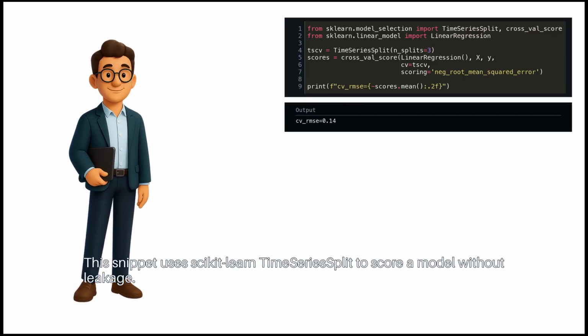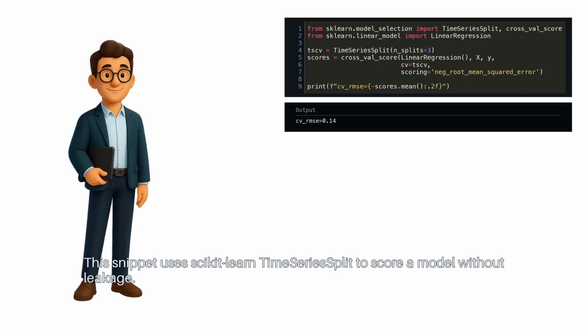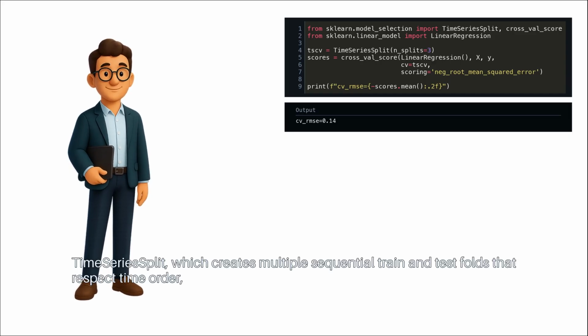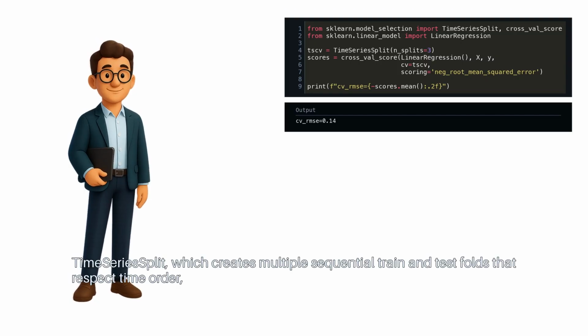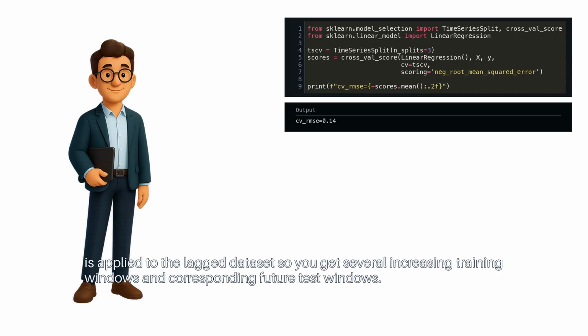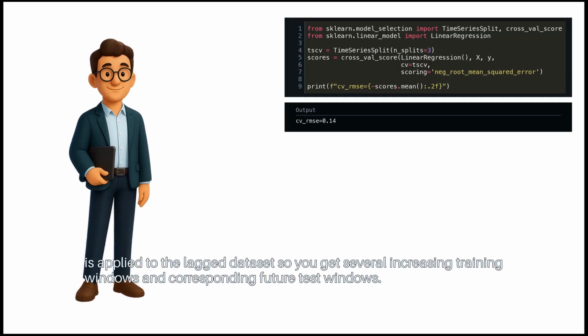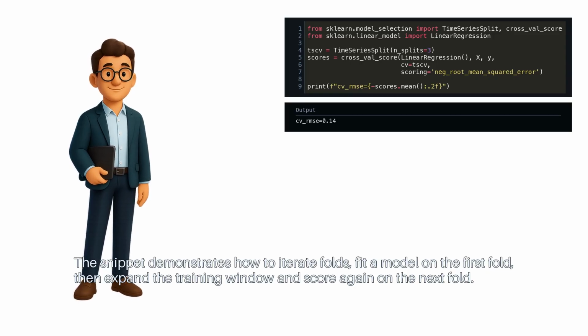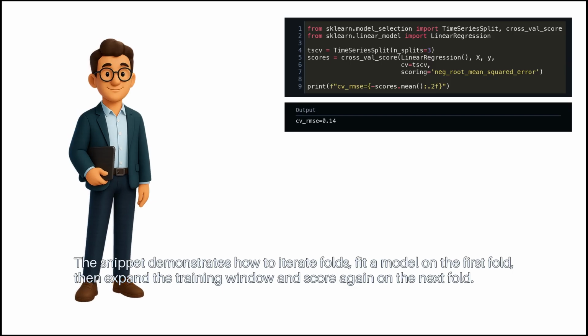This snippet uses scikit-learn TimeSeriesSplit to score a model without leakage. TimeSeriesSplit, which creates multiple sequential train and test folds that respect time order, is applied to the lagged dataset. So you get several increasing training windows and corresponding future test windows. The snippet demonstrates how to iterate folds, fit a model on the first fold, then expand the training window and score again on the next fold.